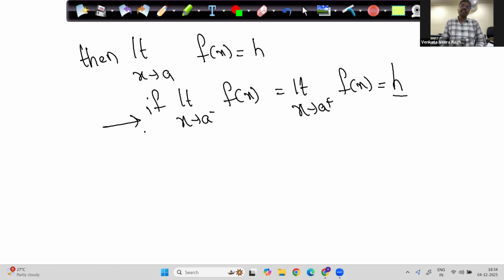First write this, then write this. If both exist, both are equal and both are finite, then limit x tends to a of f of x is equal to h.